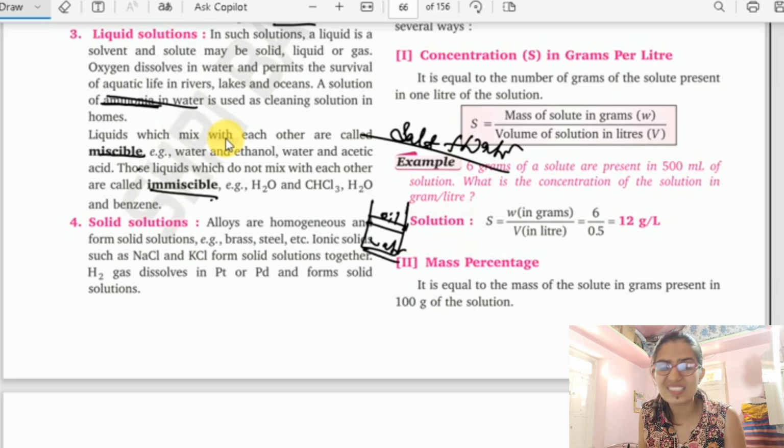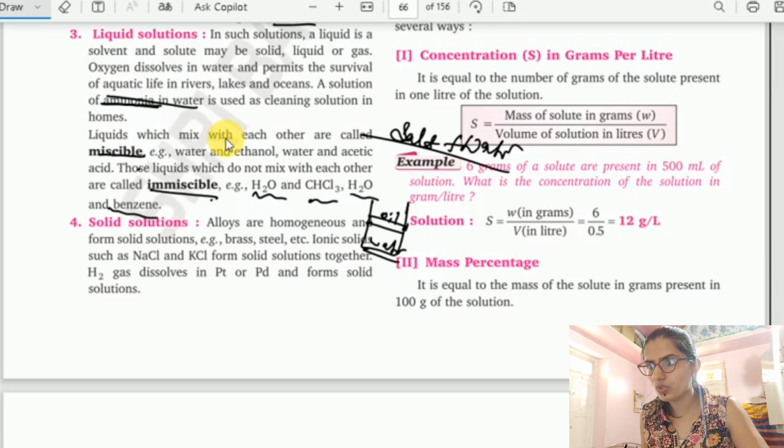So I can see two layers over there. So it is not at all miscible. So we can call it immiscible. A few more examples given here are water and chloroform, water and benzene. Okay, so these are examples of immiscible liquids.